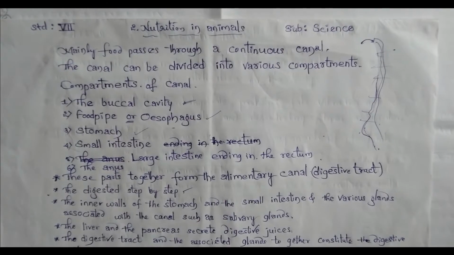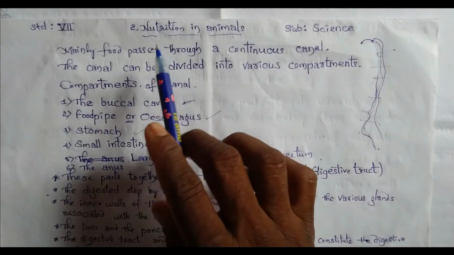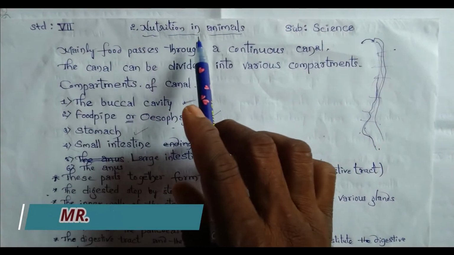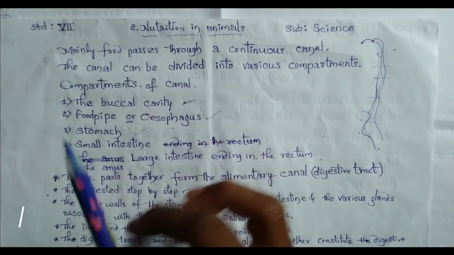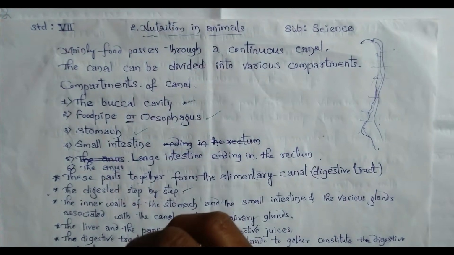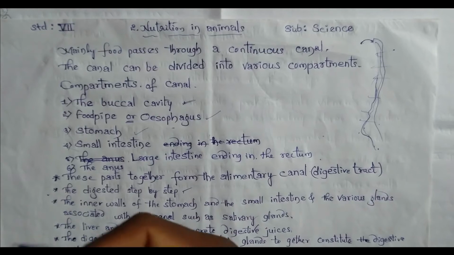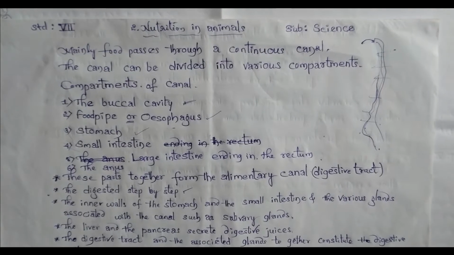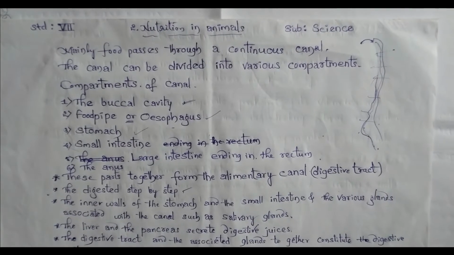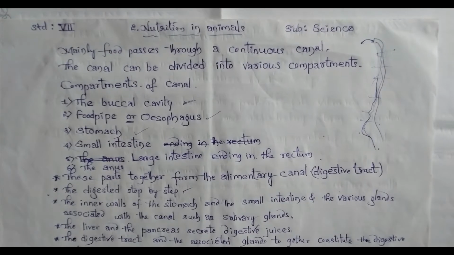Hello children, we already started the second lesson, nutrition in animals. In the last class we studied the components of food and the different methods of taking food in different organisms. So now in this class we will study digestion in humans, how the digestive process goes on in a human being.